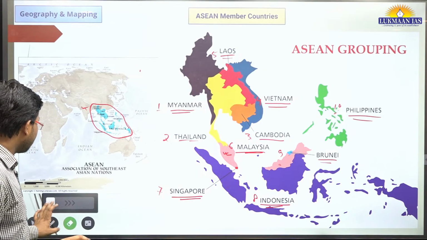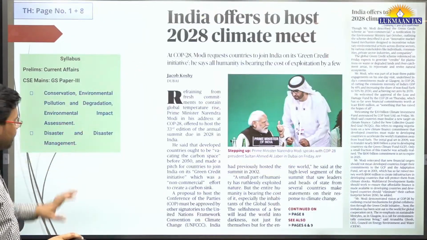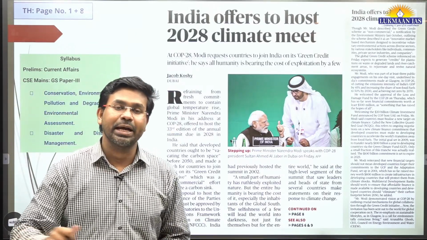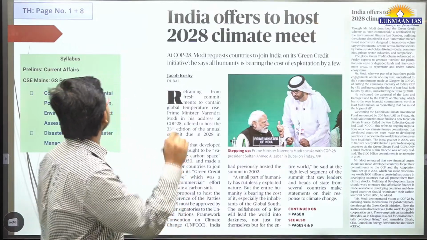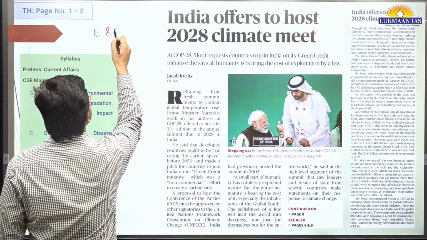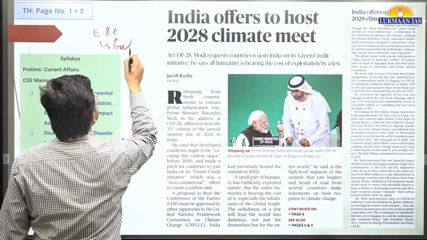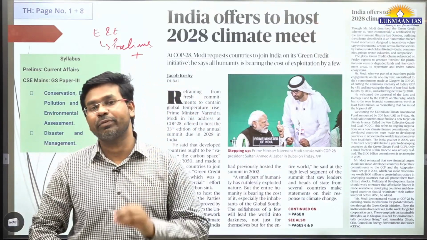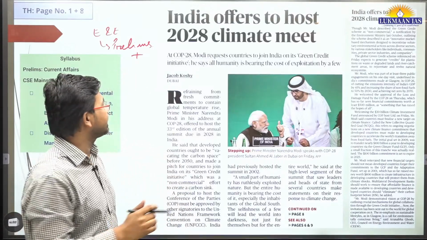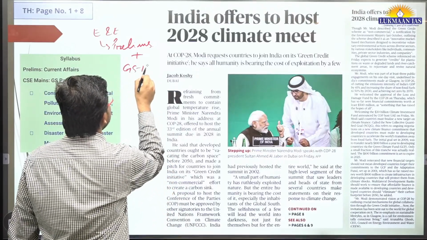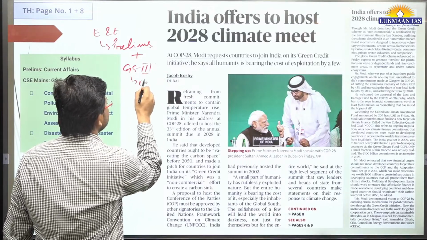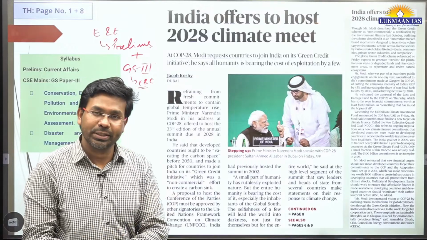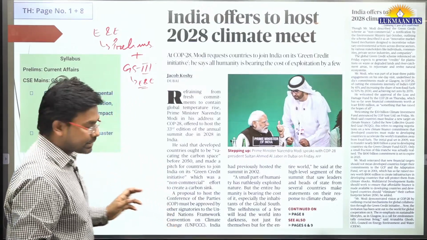So with this, let us quickly look at the first topic of the day from the newspaper. This article is really important. This article is from the Environment and Ecology section. It's important for the prelims exam, and from this topic you can gather some information that you can use in the mains exam in GS paper 3, under the Environment and Ecology section. So this article is going to be important. Let us discuss what this article is all about. All right, so let's start the discussion.